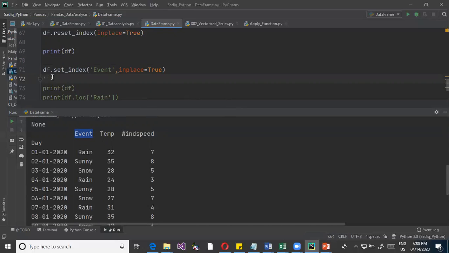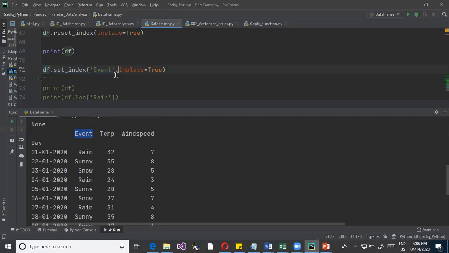I'll just say DataFrame.set_index, and I say I want to define the index on event. Now what happens? This will make event the index, but for this to be implemented, it will take effect in the next command. Now I say I want this to be done in place itself, on the same data frame. So it will assign this particular thing, and next time we need to call this particular data frame again.